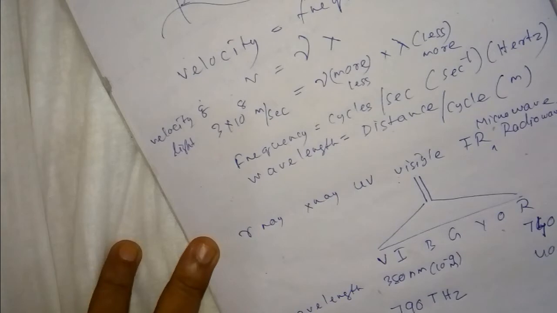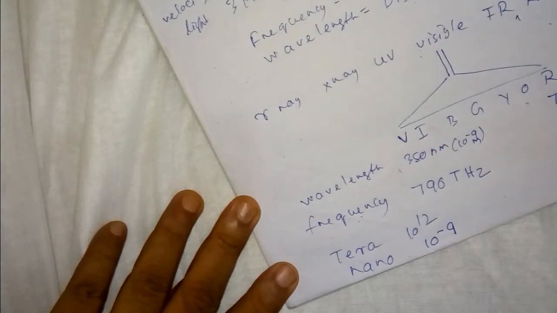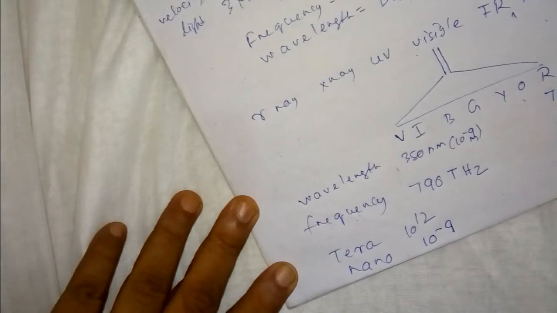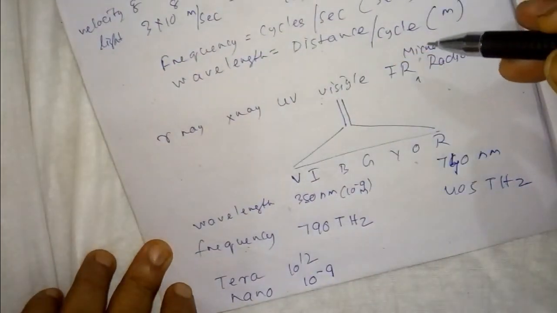Nano means 10 to the power minus 9, so nanometer means 10 to the power minus 9 meter. You have read in physics kilo, mega, giga, tera, peta, and also in the lesser units milli, micro, nano, pico, femto, atto. So we are acquainted with it in physics.